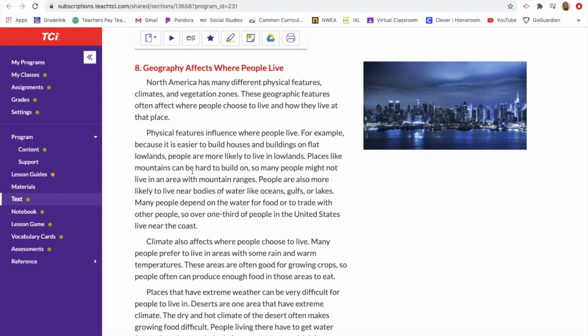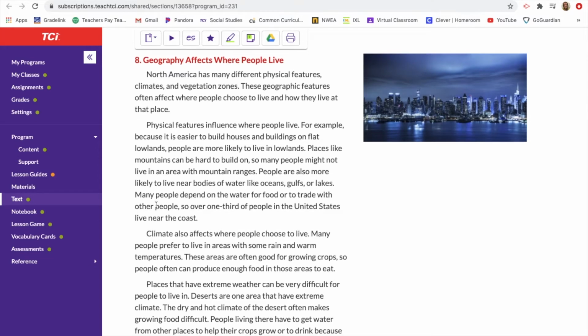Places like mountains can be hard to build on, so many people might not live in an area with mountain ranges. People are also more likely to live near bodies of water, like oceans, gulfs, or lakes. Many people depend on the water for food or to trade with other people, so over 1/3 of people in the United States live near the coast.